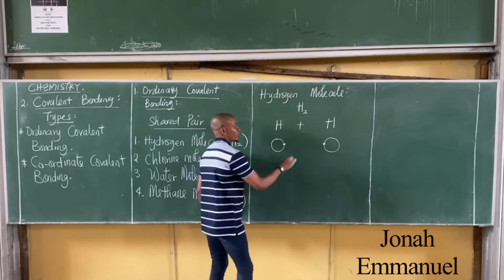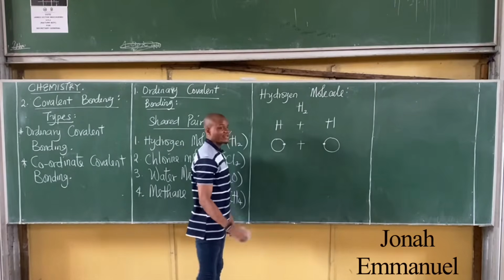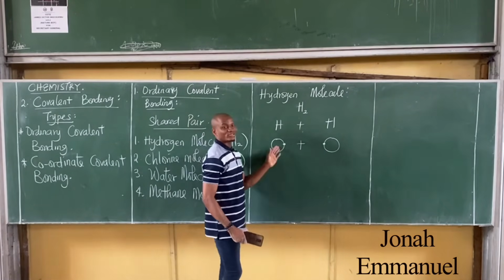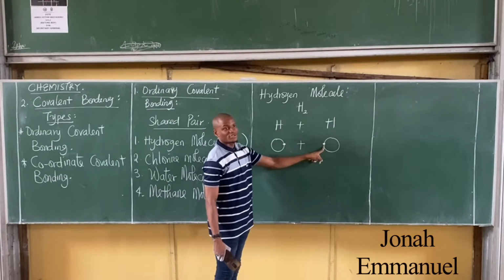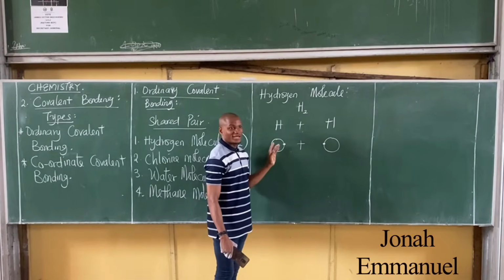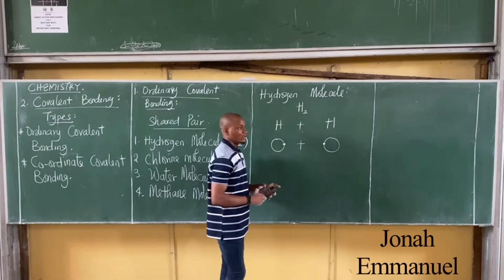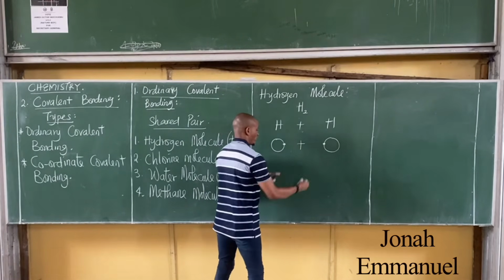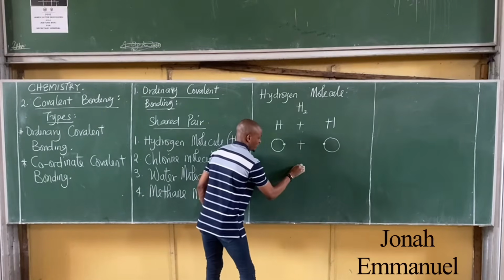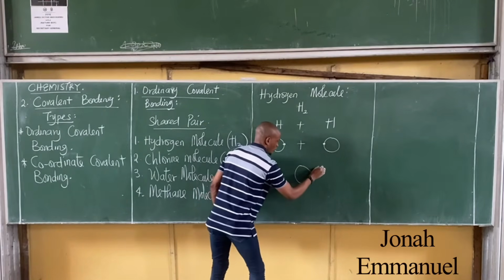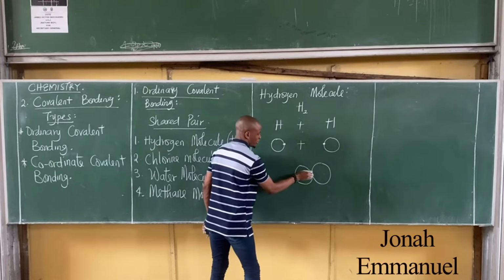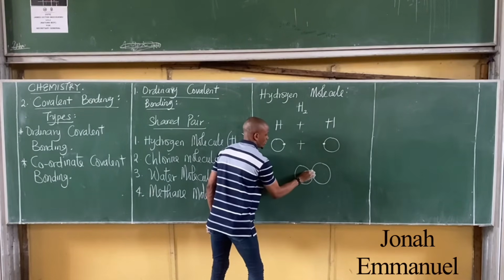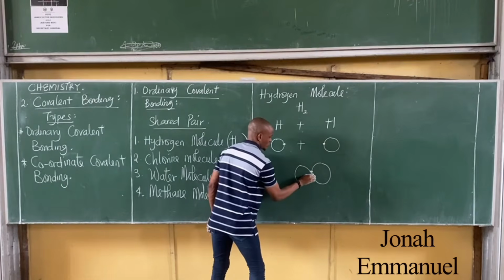How do they combine to become stable? Of course, unlike in the first one, there can be no transfer of electron. If we transferred this one here, this one becomes duplet and stable, but the other one is off. So what happens here now? These two combine. This one here will be sharing its one, and this one here will be sharing its one.